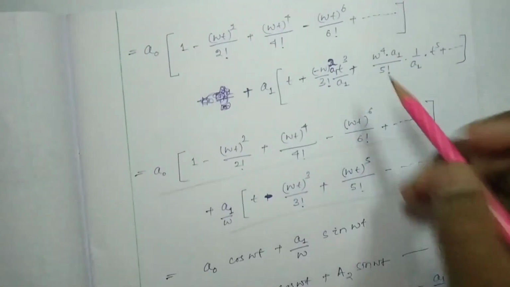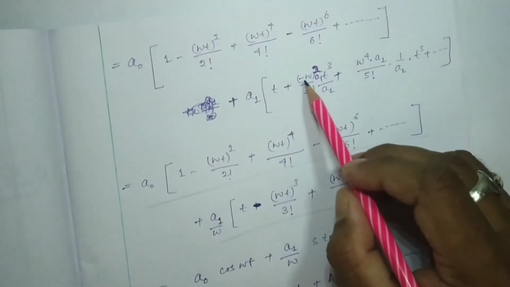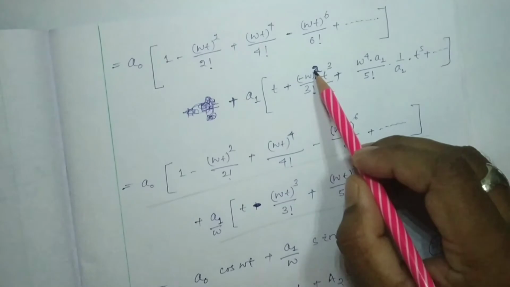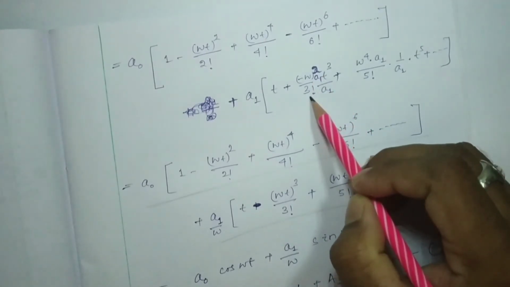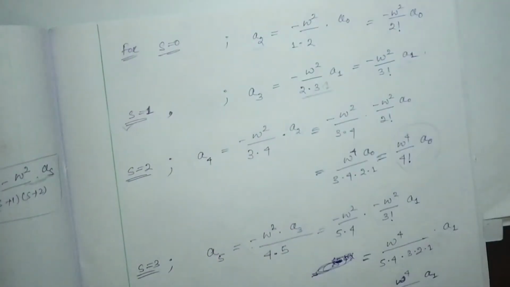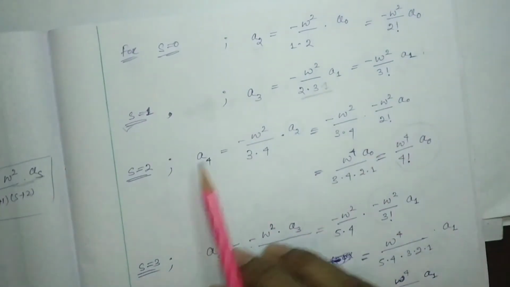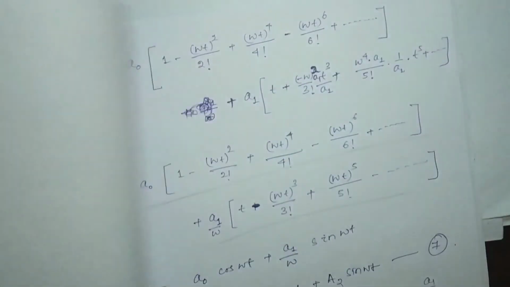So this will be, okay, here I substituted all the values. That means minus omega square a1 by 3 factorial, already a1 is there, t cubed. That means this one, minus omega square by 3 factorial a1, I substituted directly there.